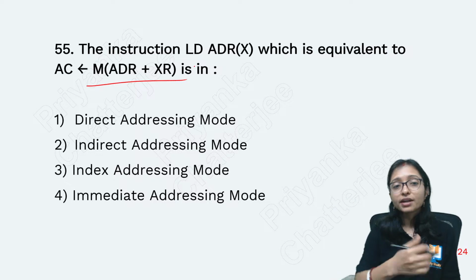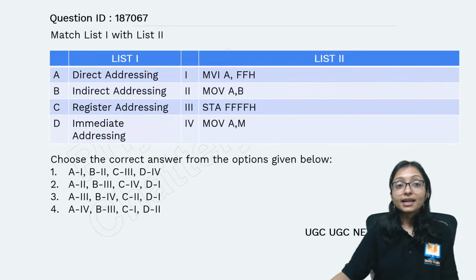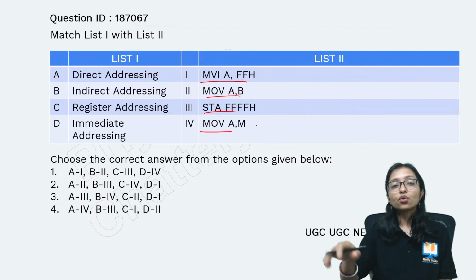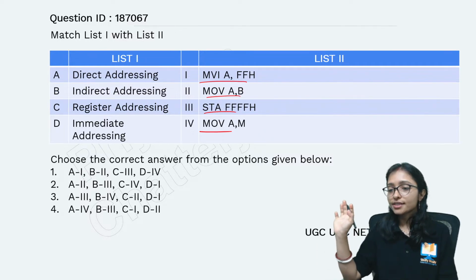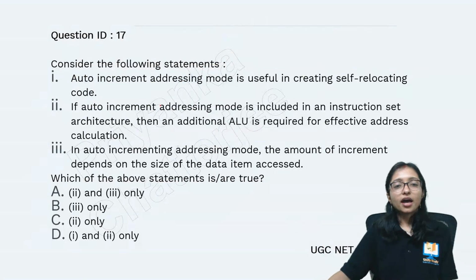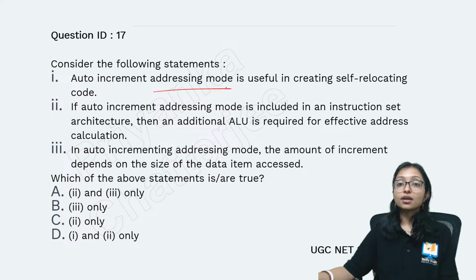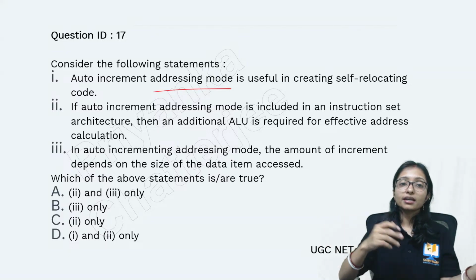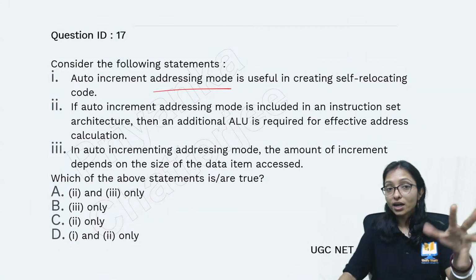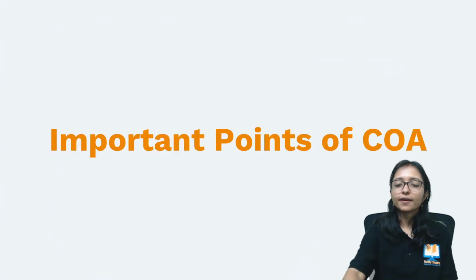What type of addressing mode is it? And the matching, they will give you the instruction and from there they are asking you what type of addressing mode it is, right? Just see that. Here also regarding addressing mode, they are asking about increment and decrement, what is correct about this? What type of addressing mode is going on here?